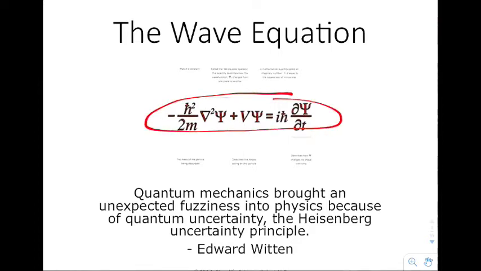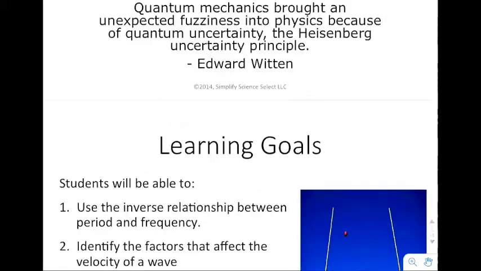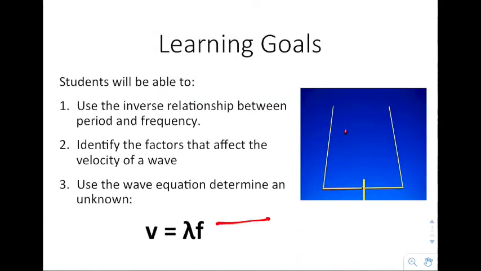Now, this is what happens when you apply the wave equation to the atom, and we're not talking about that at this particular point. Instead, we're going to keep it a whole lot more simple, and we're going to refer to this as our version of the wave equation.